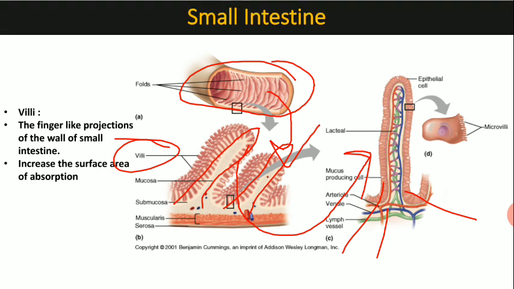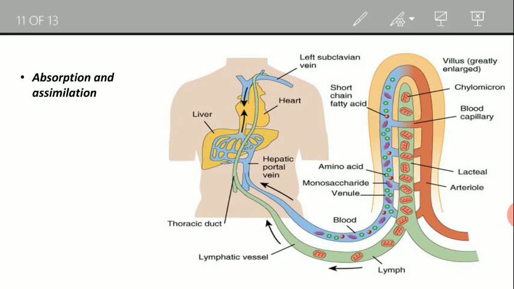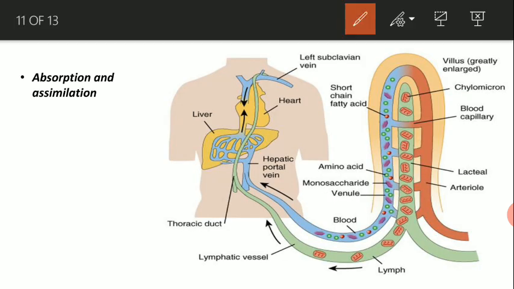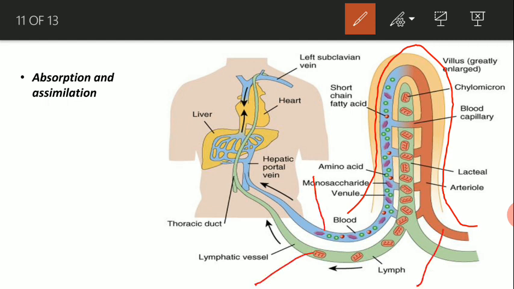Now see here the whole process. This is the villi, and villi is surrounded by the artery and the vein and also the lymphatic vessels, and these are the food materials, depicted in the violet, green and the red marking.